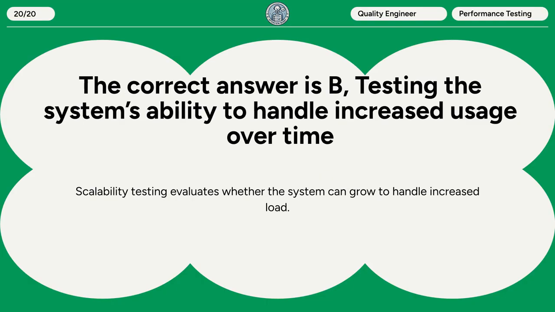The correct answer is B. Testing the system's ability to handle increased usage over time. Scalability testing evaluates whether the system can grow to handle increased load.